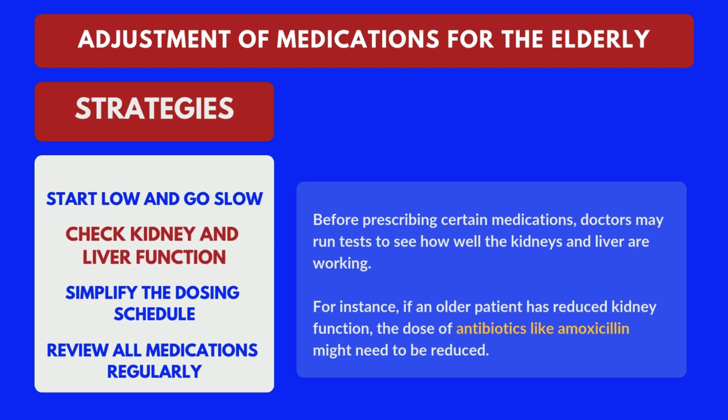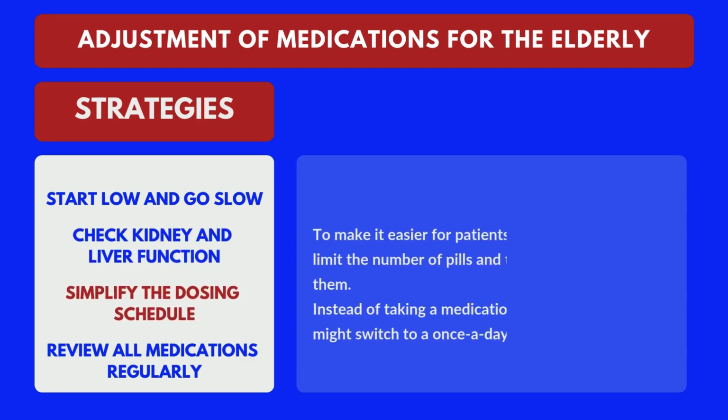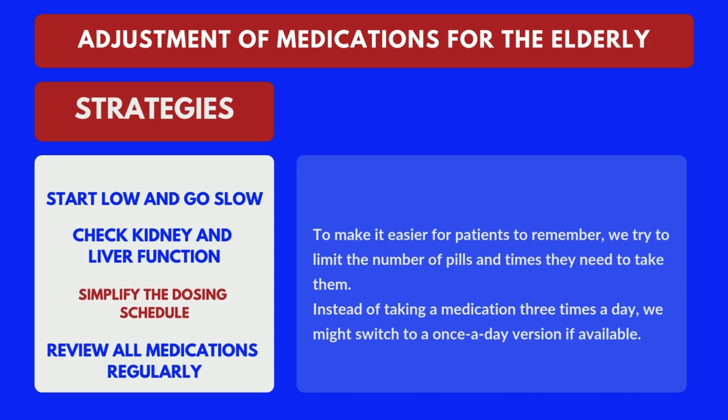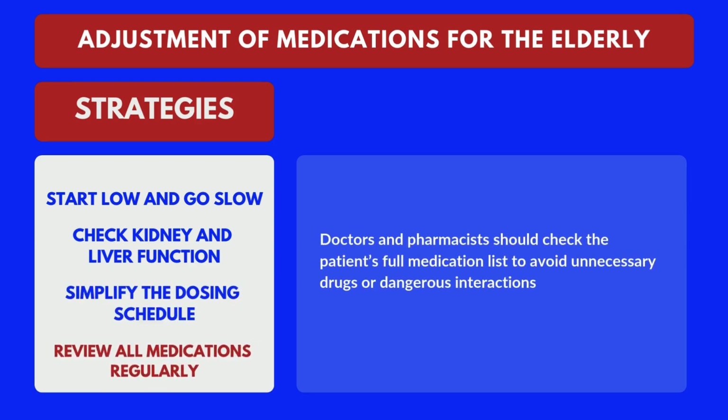Check kidney and liver function. Before prescribing certain medications, doctors may run tests to see how well the kidneys and liver are working. For instance, if an older patient has reduced kidney function, the dose of antibiotics like amoxicillin might need to be reduced. Simplify the dosing schedule. To make it easier for patients to remember, we try to limit the number of pills and times they need to take them. Instead of taking a medication 3 times a day, we might switch to a once-a-day version if available. Review all medications regularly.